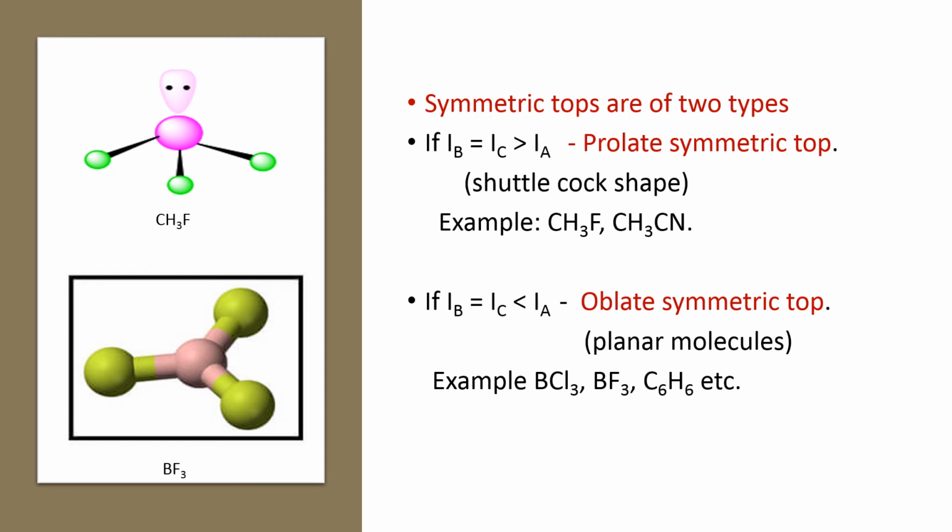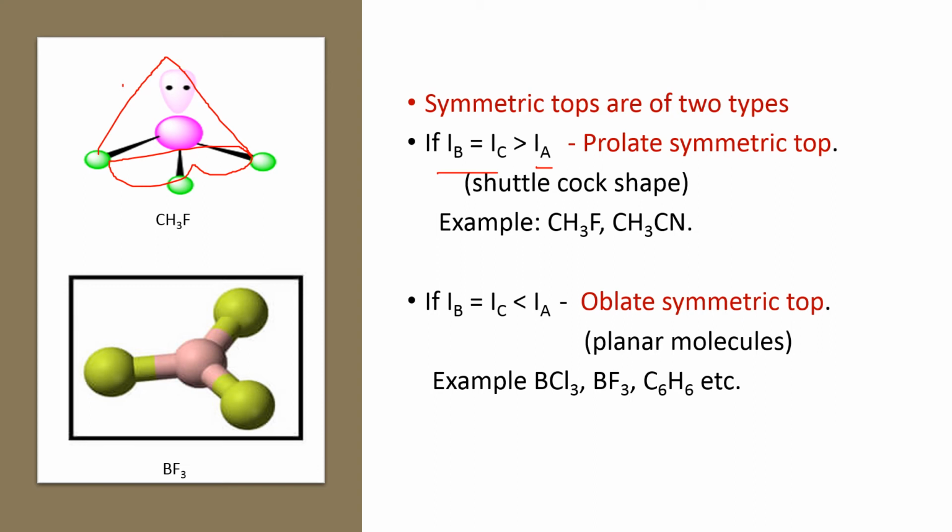So symmetric tops are of two types. One is the prolate symmetric top, that means the shuttlecock model. For all these prolate molecules, IB is equal to IC, but IB and IC are greater than IA. That means end over end moments of inertia are greater than the moment of inertia along the bond axis. The best examples are CH3F and CH3CN.